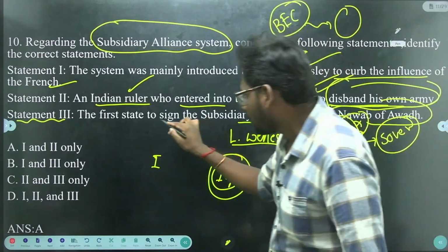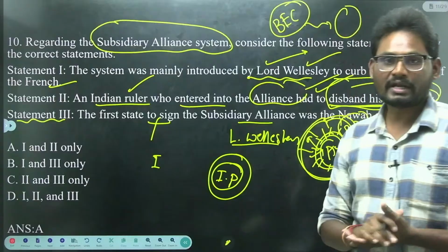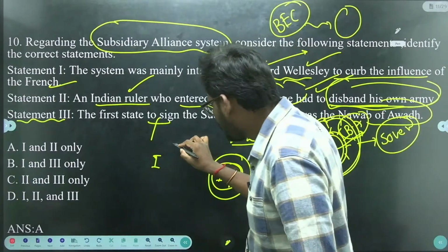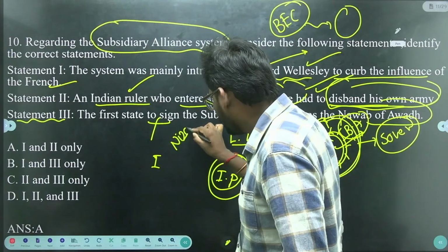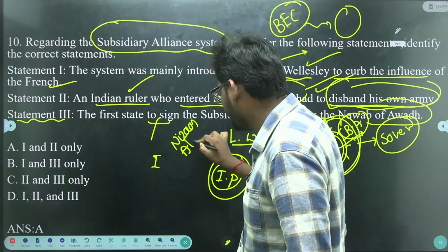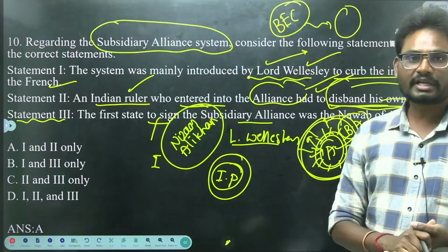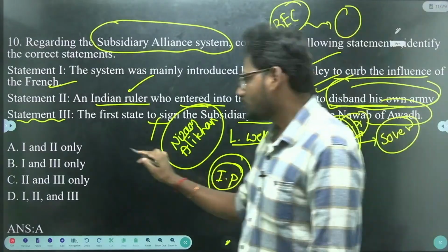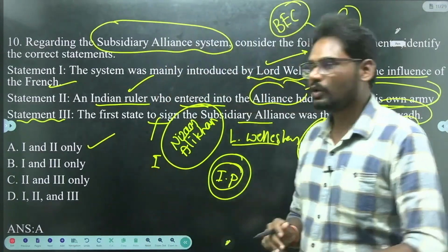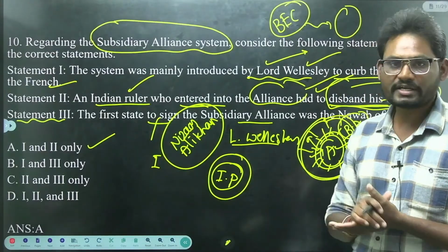It is wrong because Nizam Ali Khan was the first king to sign the subsidiary alliance. So statements 1 and 2 only are correct, that is option A.